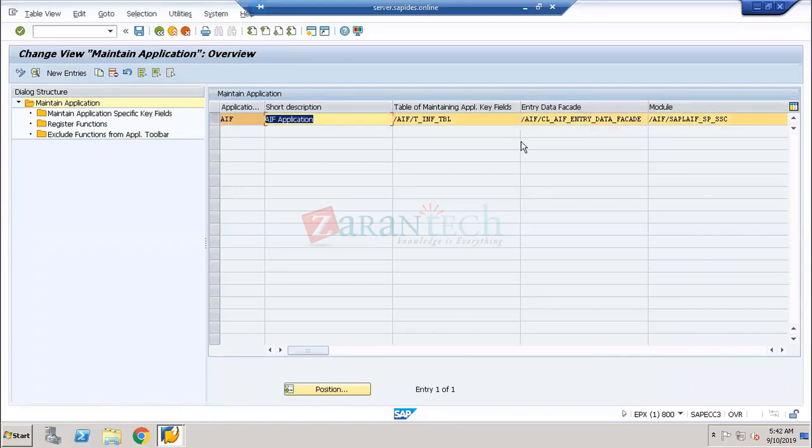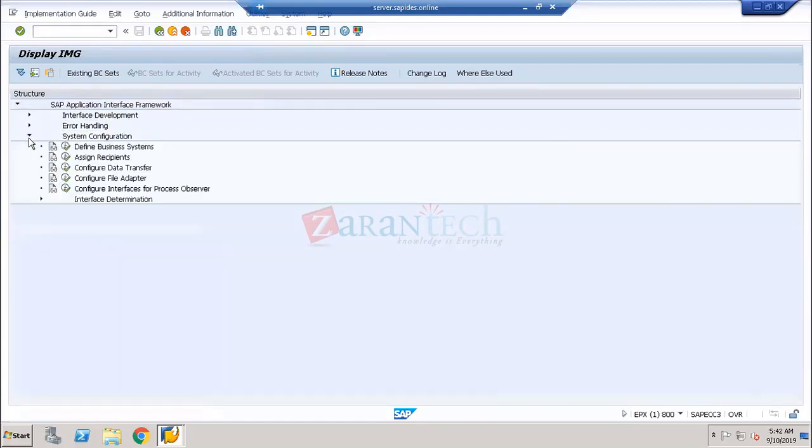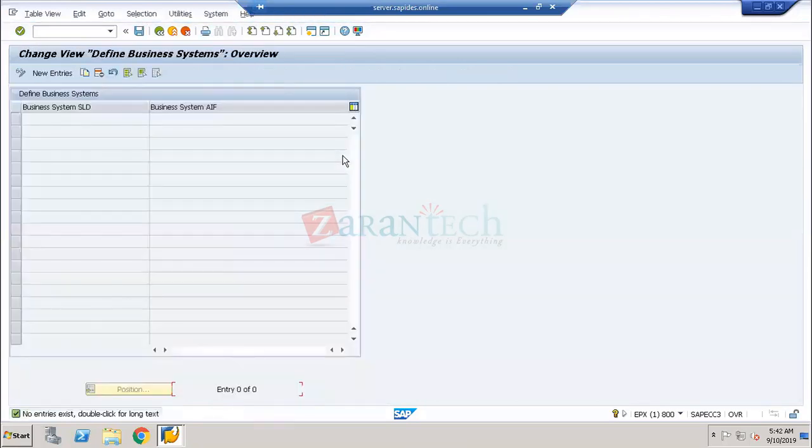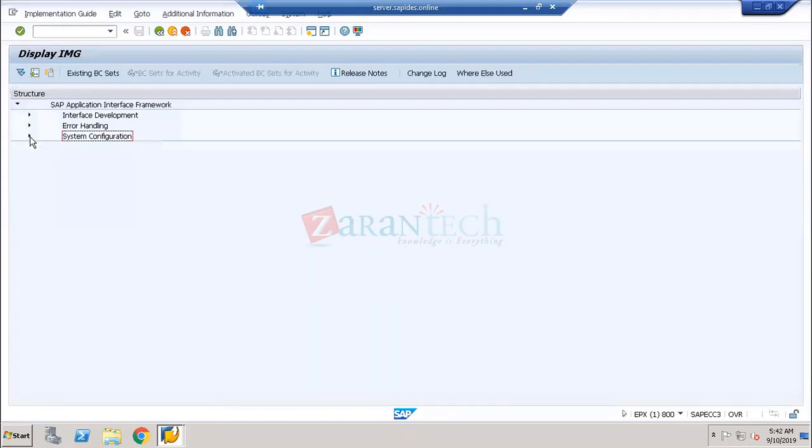What table mappings are you going to be doing? What modules are going to be connected? Everything we are going to discuss in a detailed way in AF. Once this AF interface is correctly connected and I have all the configuration, I'm going to do the business function system to monitor all this in the AF function. We are going to discuss AF as one of the tools for correcting errors. AF is a successful tool used as the application interface framework for error correction.